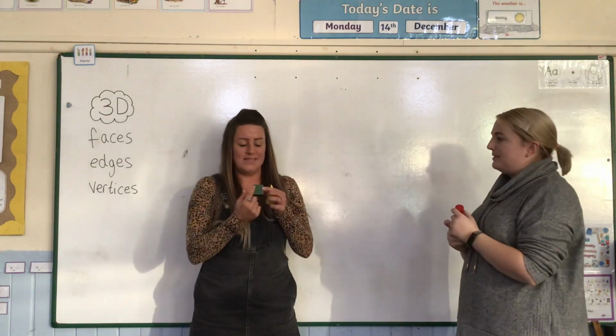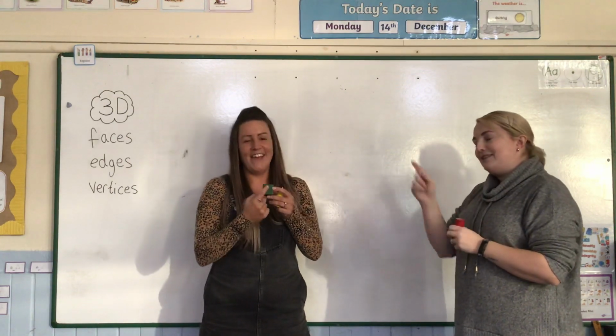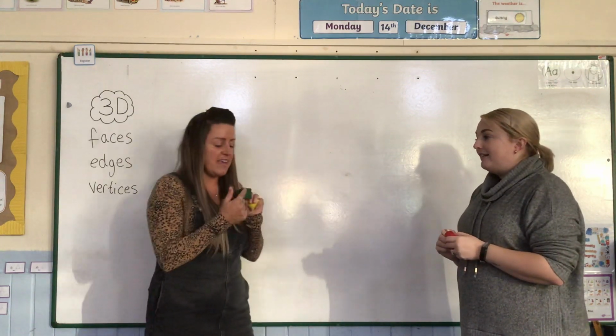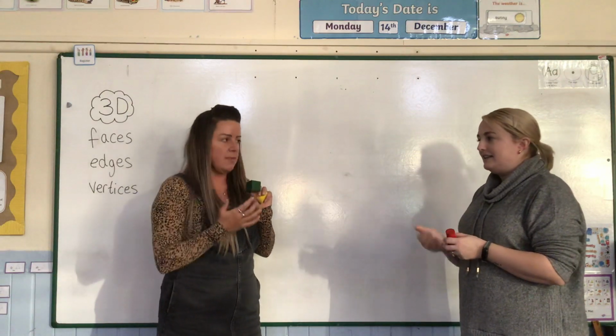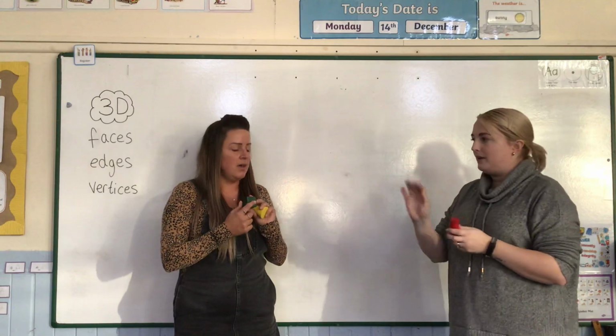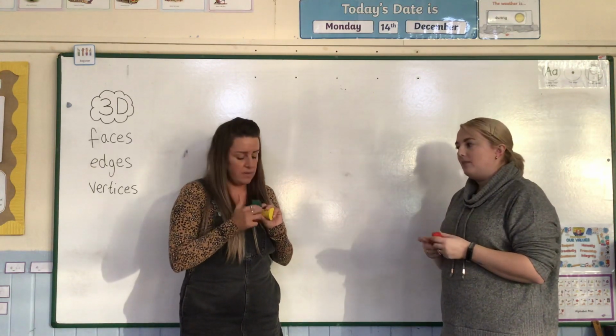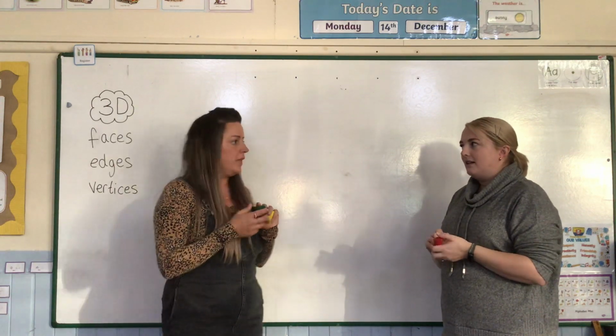Do you know what faces are, Miss Ware? Is it this? That is a face, but it's not the right kind. Is it the bit that you can see, like the front? It's the flat part of the shape, so a face. Actually, it's the 2D shape, isn't it? That's a square. That is interesting. Yeah, I like that.